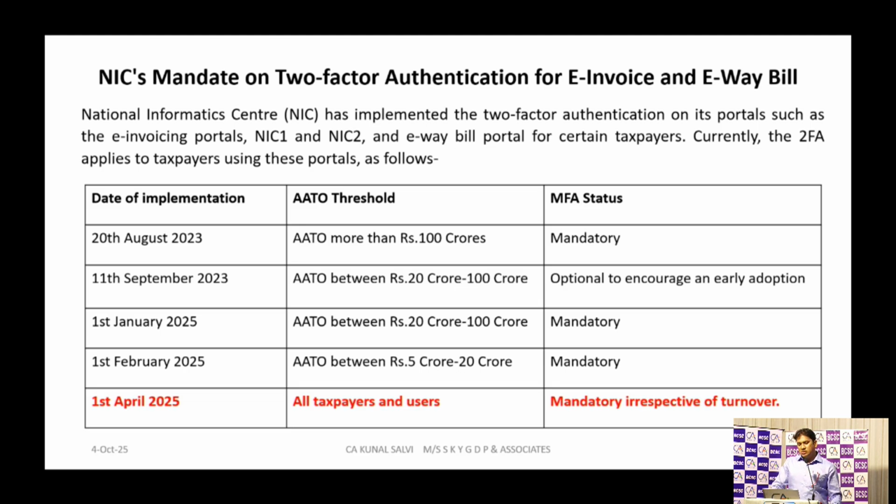From 1st February 2025, it was compulsory for turnover between 5 to 20 crore. And now from 1st April 2025, it is mandatory for all taxpayers. Any taxpayer who has a turnover of, let's say, 10 lakh rupees, or 20 lakhs, or 100 crores or more than 100 crores, has to log in on their e-way bill site or e-invoice portal with two-factor authentication. That is, one is the password and one is the OTP on your mobile.